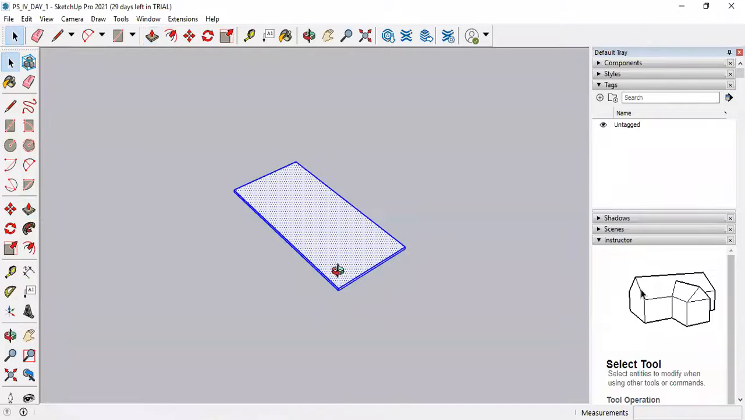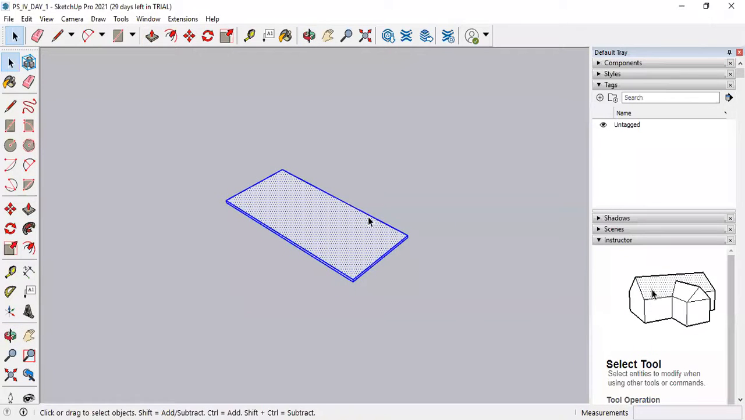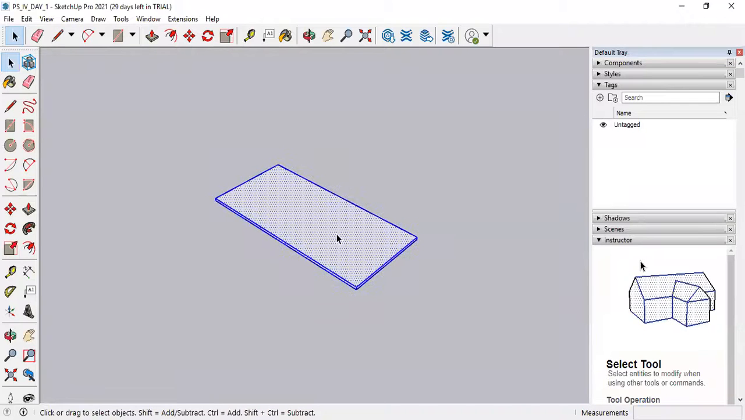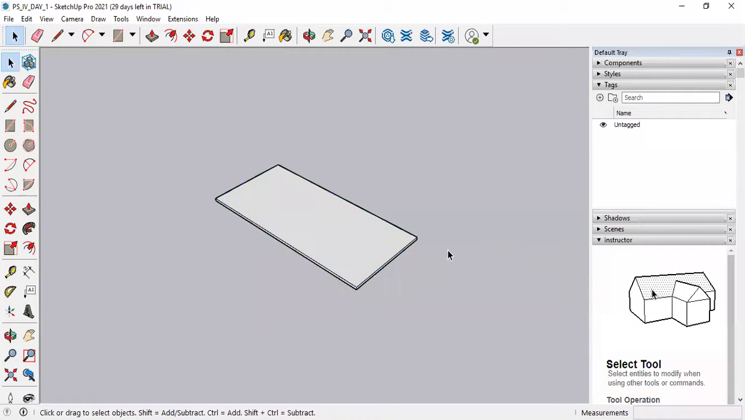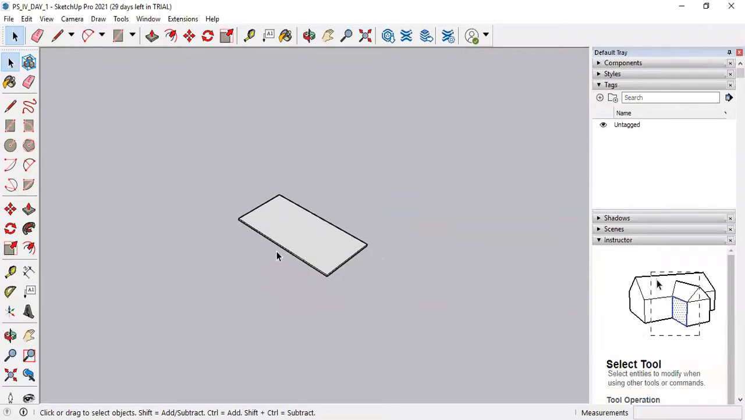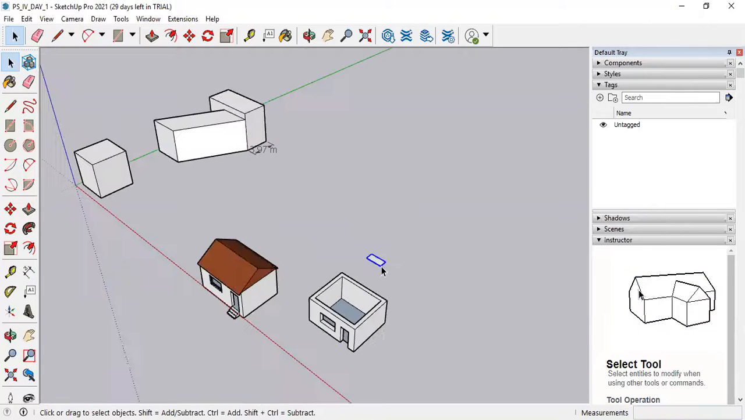Yesterday we were about to complete one point, that is how to make group and how to make component, and what is the difference between group and component, because these are the most important tools in Google SketchUp. Select this door by triple clicking, then right click on it, and there is an option called make group. So let's make a group. So why it is important? Because when you make group, in a single selection you will be able to select a particular object.